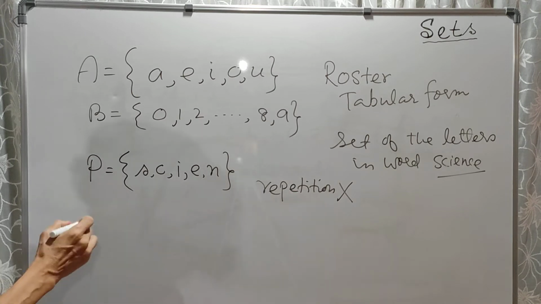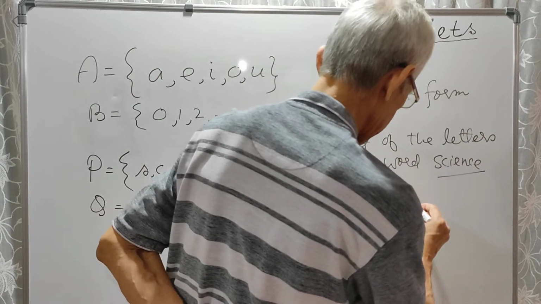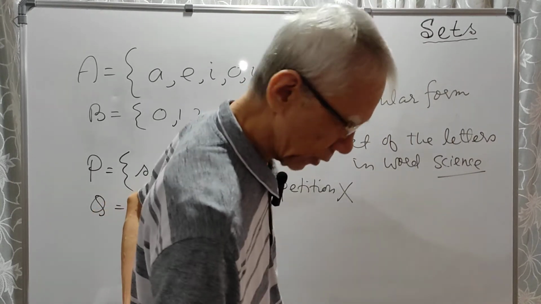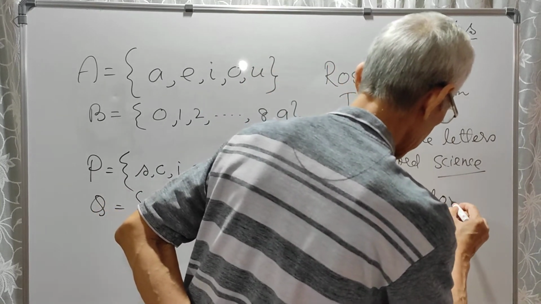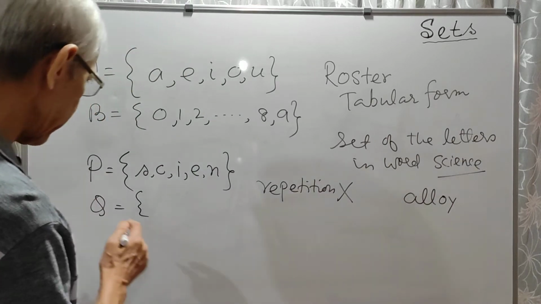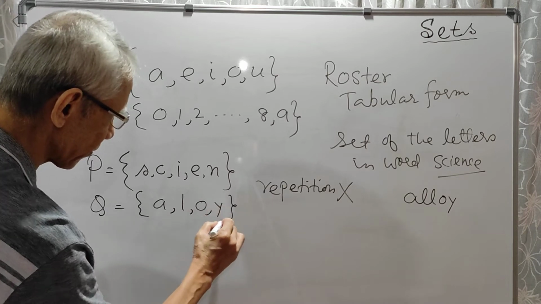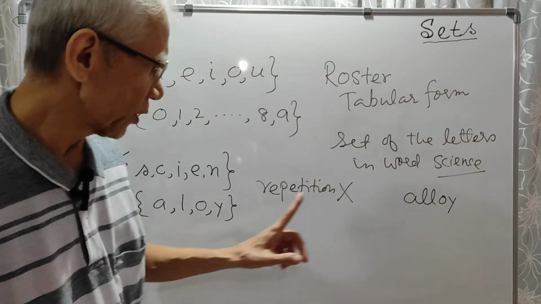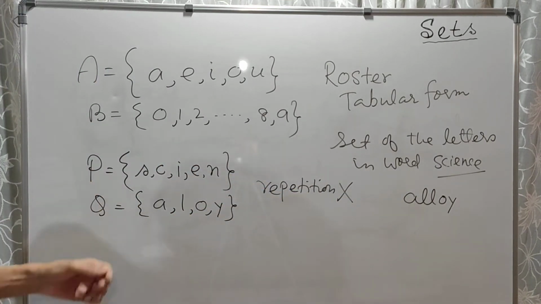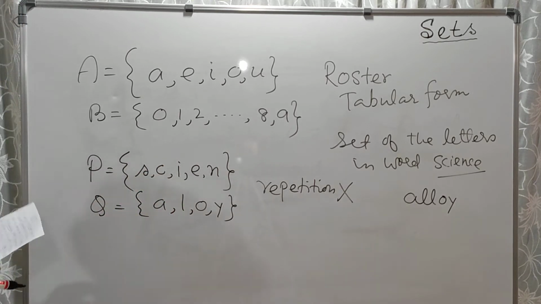All right. Similarly, suppose Q. Q is a set of the letters. Suppose the word alloy, A-L-L-O-Y. So you want to write the set of all the letters in the word alloy. So how will you write? A-L-O-Y. So there are two L's. So without repetition, we will write only one L. A-L-O-Y. You follow? So in this roster form, no elements should be repeated. Okay. So this is called roster form.